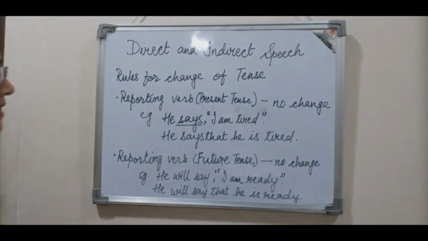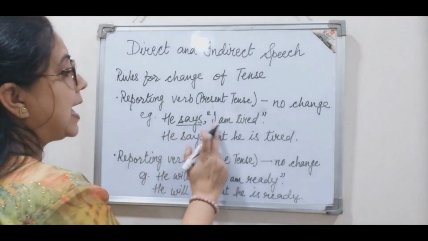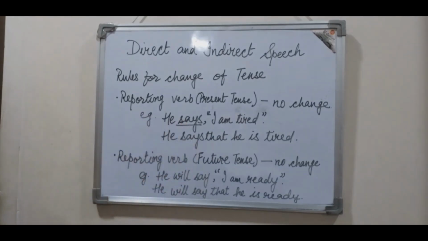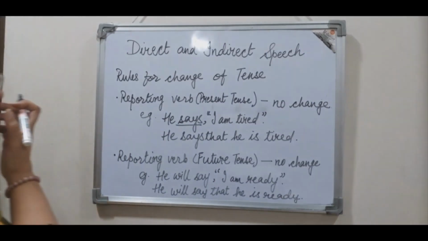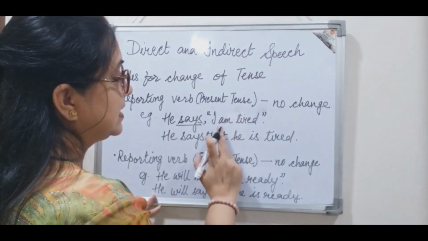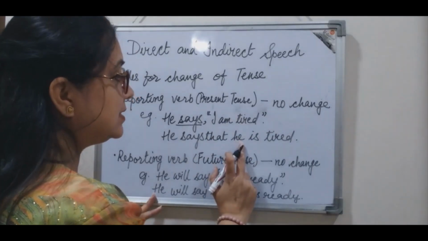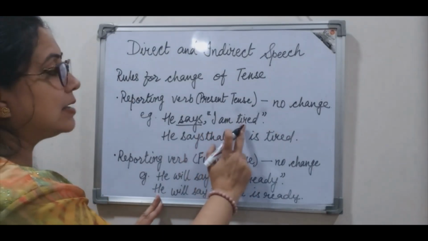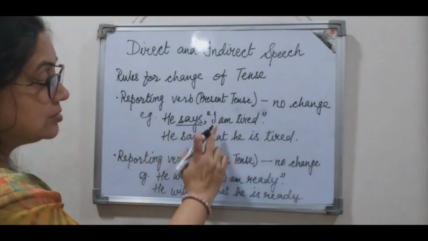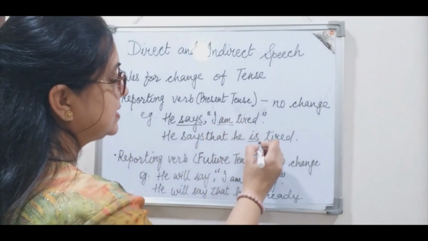Now let's see this example. He says, I am tired. So here, says is the reporting verb. So when we change it into indirect speech, no changes take place in the reported speech, right? So I am tired remains; there is no change here in the tense, right?